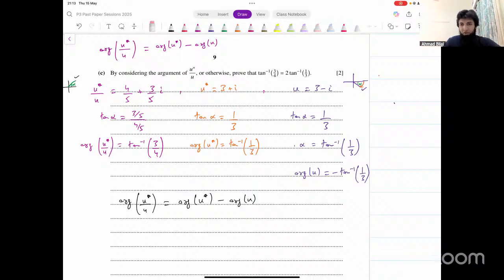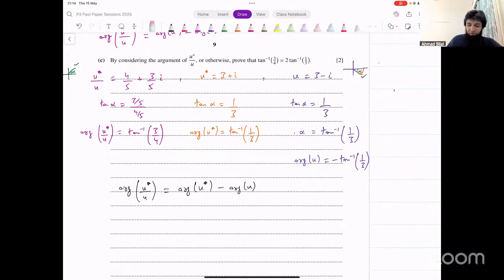I've shown a lot of working here just to make sure that you understand, but in the exam, you could, for example, write down this argument directly, this argument directly. For this one, I would recommend first find the basic angle because that's not in the first quadrant anymore. Find the basic angle and then you put a negative sign with that. So you could save some working there, but that's what you would think of in your head.